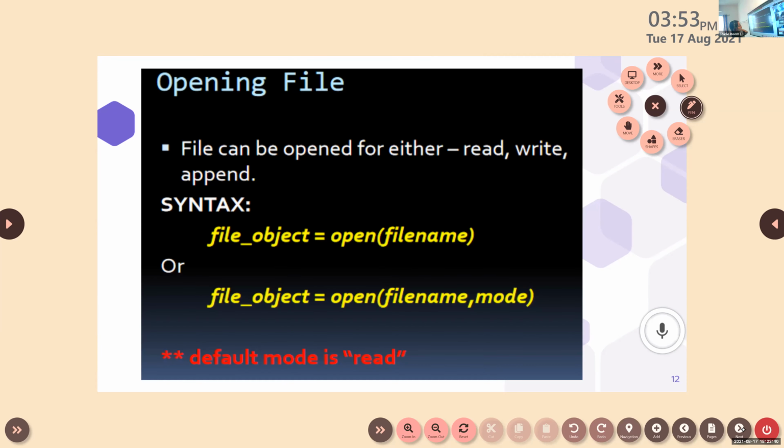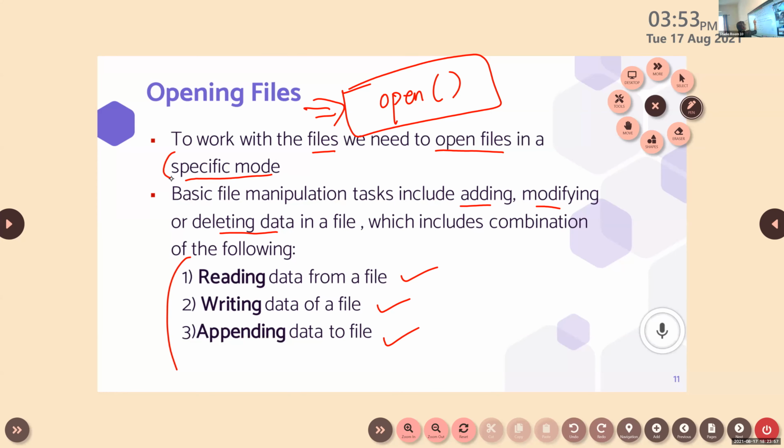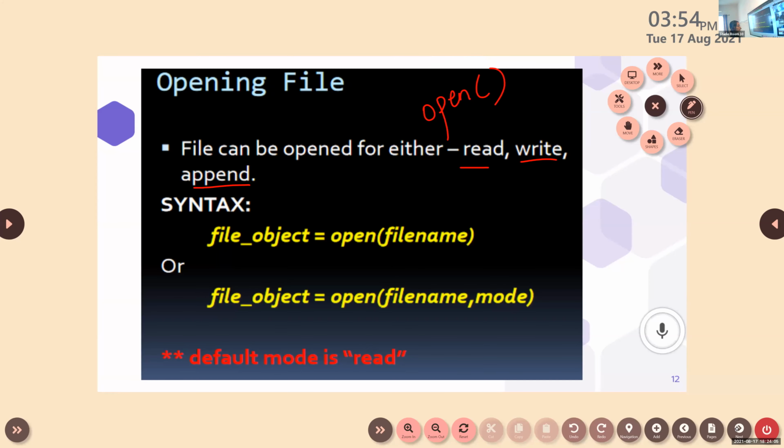First one is opening a file. As I told you, to open a file, we will use which function? The open function. We can open a file for either reading or writing or append. This is the mode. In the previous slide, we talked about a specific mode, which means that we can open a file for reading purpose, for writing purpose, or to append any more information.